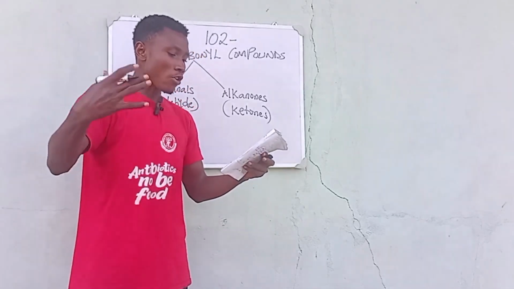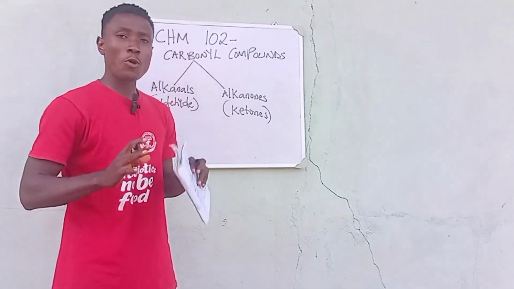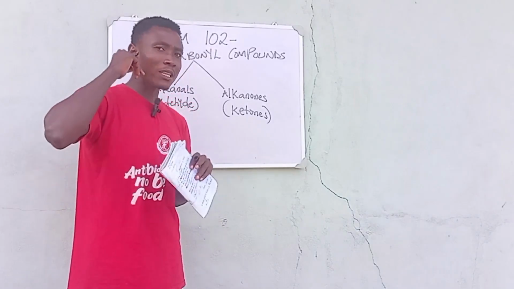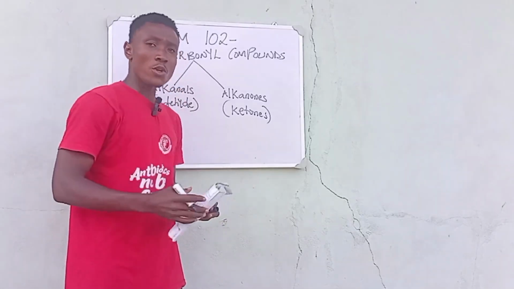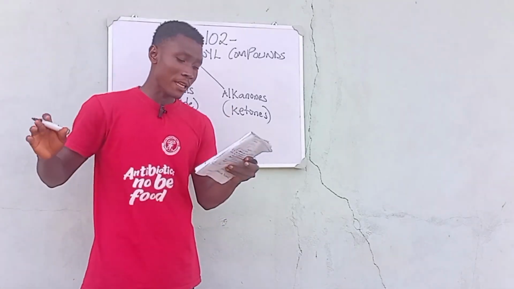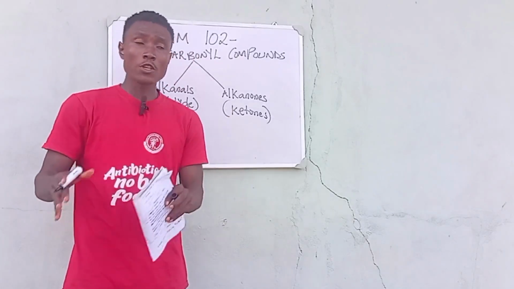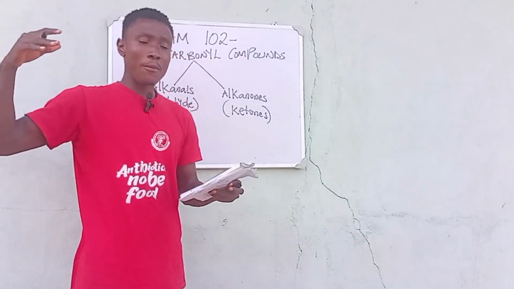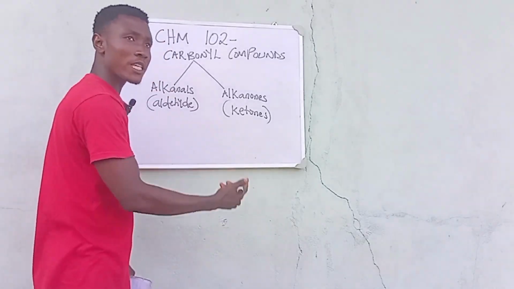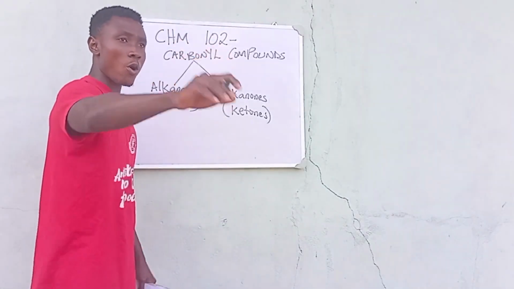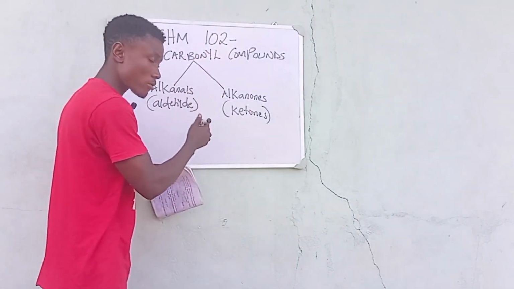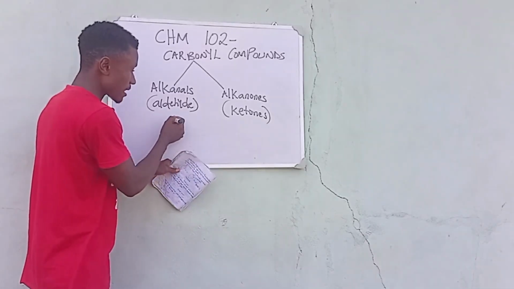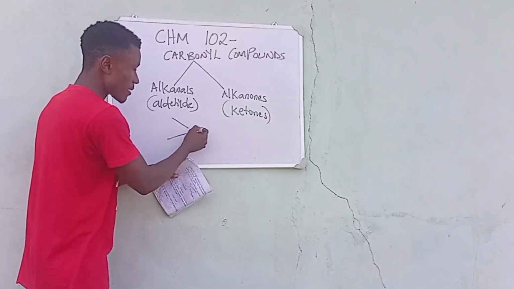That is just a brief introduction. They are called carbonyl compounds because of the presence of the carbonyl group. When we say carbonyl, what we are talking about is the presence of carbon. So they are called carbonyl compounds because of the presence of the carbonyl group. Remember when we did it for the alcohol? This is just how it is when it comes to the carbonyl compounds. This is how it is being represented.